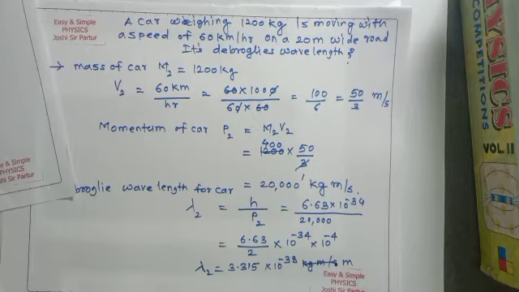Therefore, wavelength associated with macroscopic particles does not play any significant role in everyday life. So we need not consider wave nature. Also, wavelength of macroscopic particles is very small and cannot be measured.